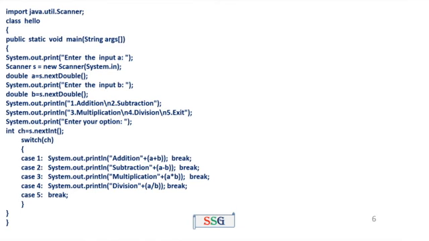Case equal to 2, display the message subtraction and perform the operation A minus B, break. Case equal to 3, display the message multiplication and perform the operation A into B. Case equal to 4, display the message division and perform the operation A divided by B, break. Fifth one, exit, so in default I put a break statement. Then close the curly brace, that's all.